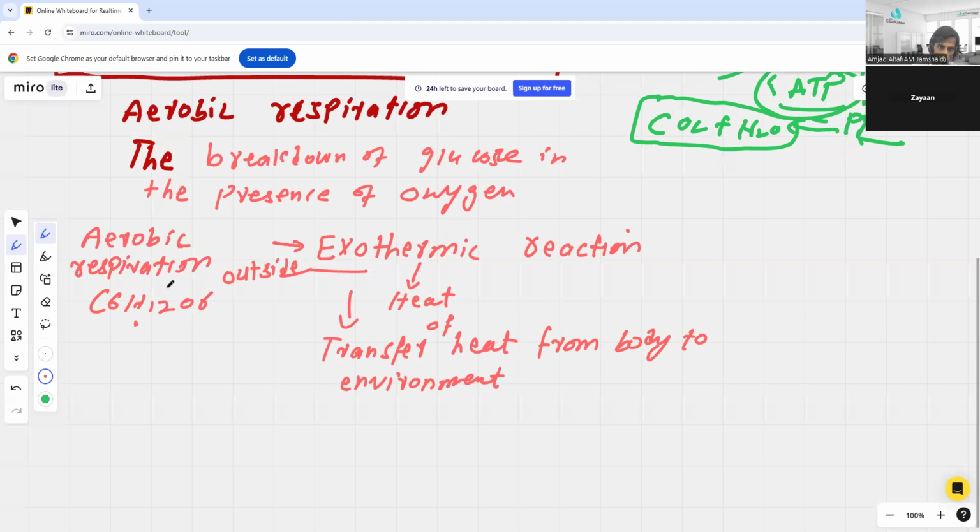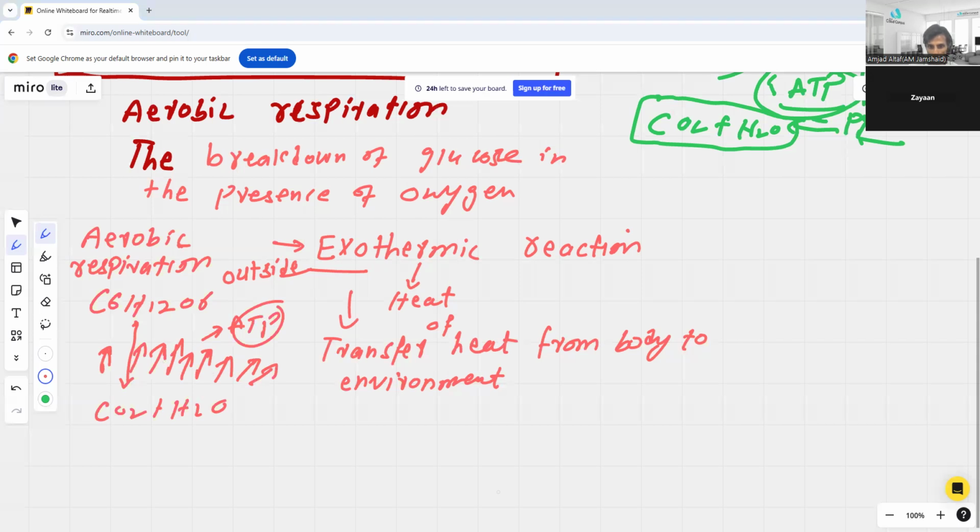Bond breaking, once it is broken down, glucose is going to be converted into the final products, that is carbon dioxide and water. Meanwhile, there would be a pyruvate here and all of these. So it is actually generating energy. It's an exothermic process. The energy is released here. That energy which is released will be stored in the form of ATP. So that's why we are saying aerobic respiration is an exothermic reaction.